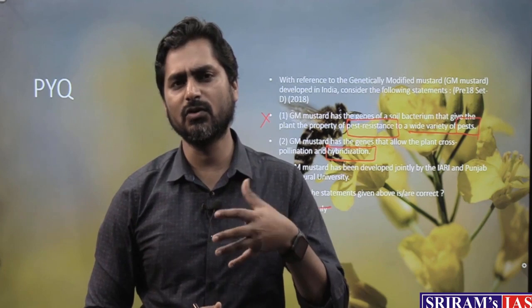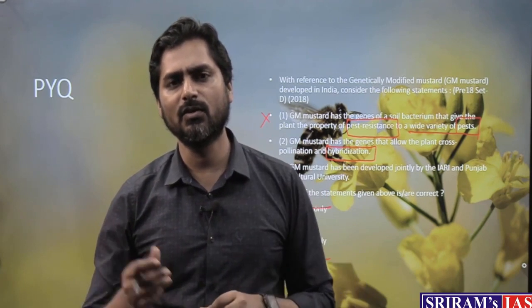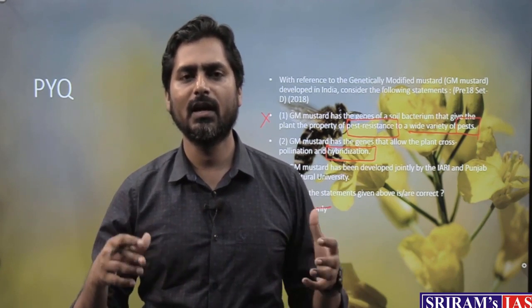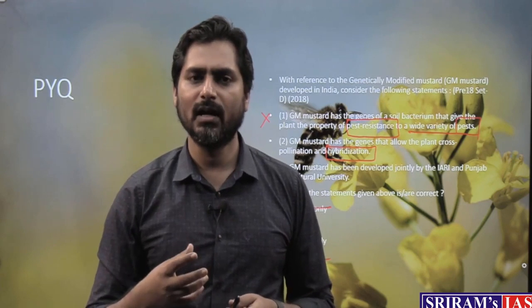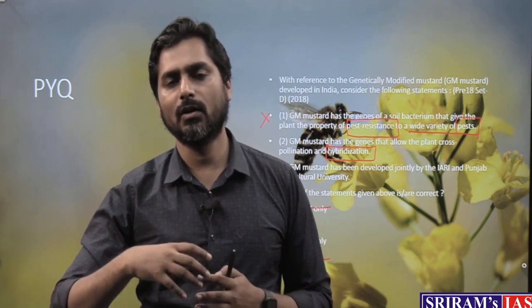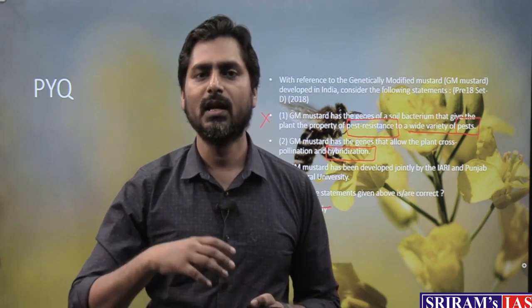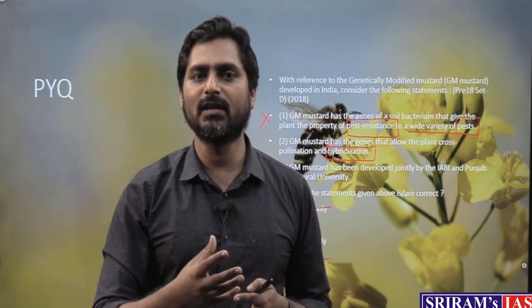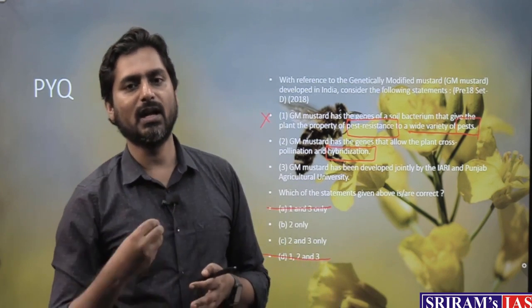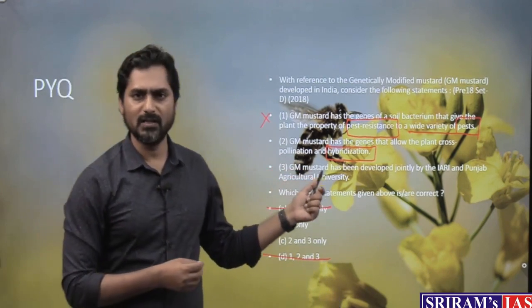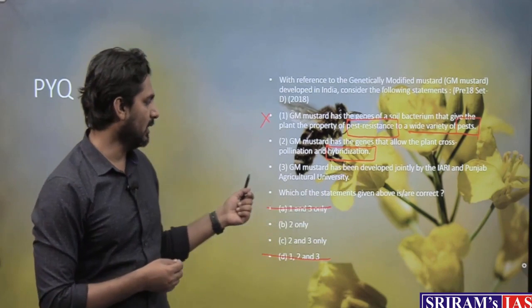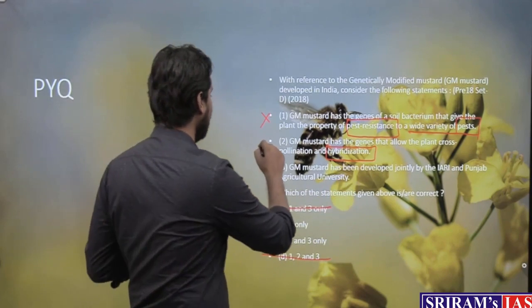In case of cows also, you would have heard that we have taken Indian cow and foreign cow, and we have got this hybrid, and this hybrid is producing quite a lot more milk compared to Indian cows and compared to those European cows. So they are hardier also. So the increase in genetic diversity is increasing the fitness level or increasing the desired traits or qualities. That is the idea even for mustard also. Okay, so this second statement is correct.